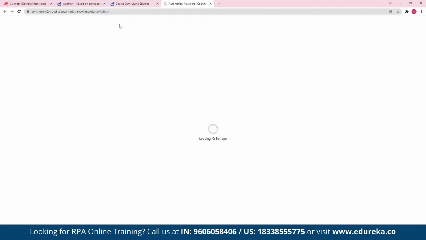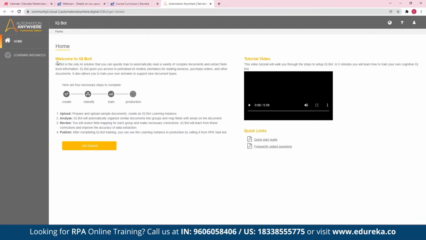Okay, so this is the cognitive console. You see here, welcome to the IQ Bot. We have create, classify, train, and production. These are the 4 different steps you have in the IQ Bot. What do you do in the create step? In the create step, we will upload the input files. That is, the input to the IQ Bot is your unstructured data, right? So in the create step, we'll give the input to the IQ Bot. Then IQ Bot will classify that input data into different groups.